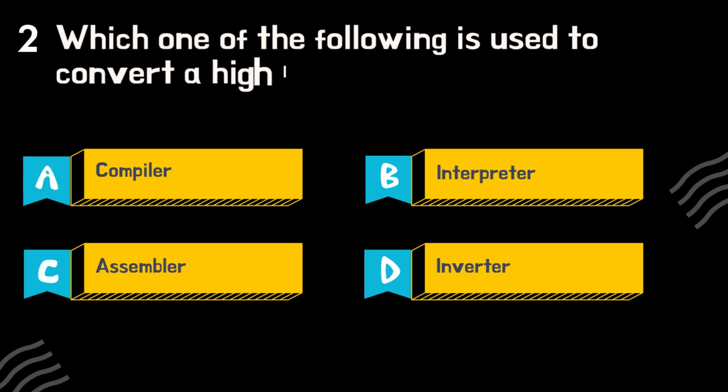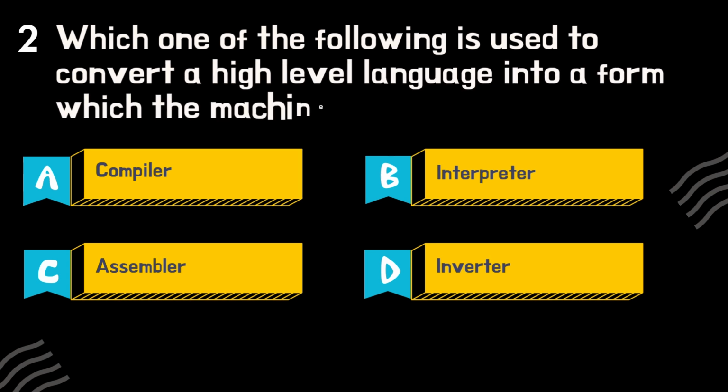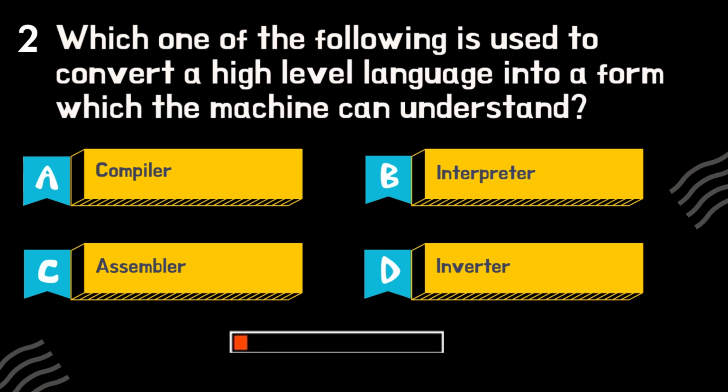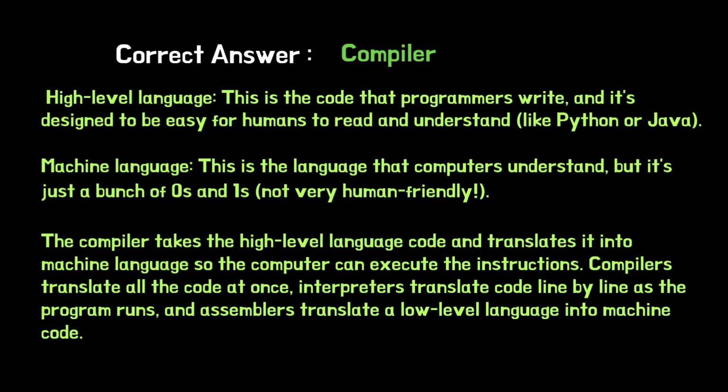Which one of the following is used to convert a high-level language into a form which the machine can understand? High-level language. This is the code that programmers write, and it's designed to be easy for humans to read and understand, like Python or Java. Machine language. This is the language that computers understand, but it's just a bunch of zeros and ones, not very